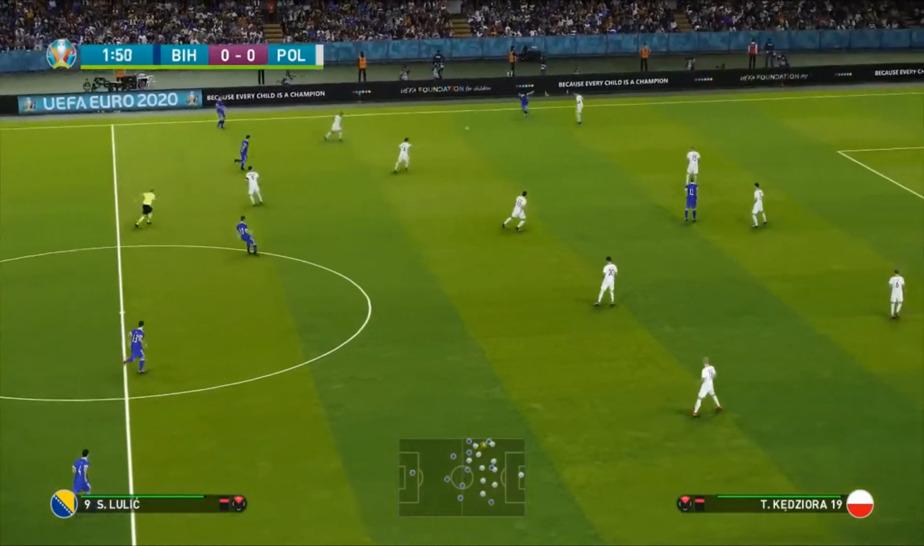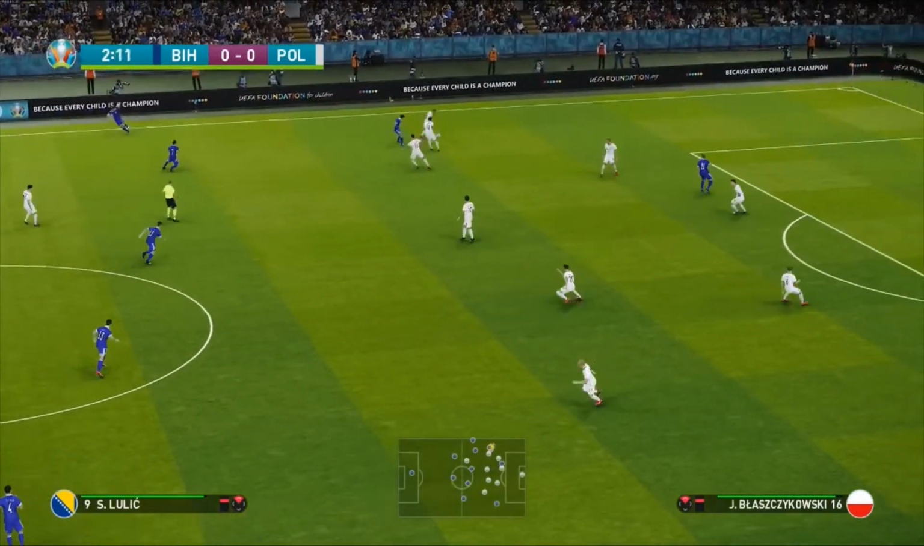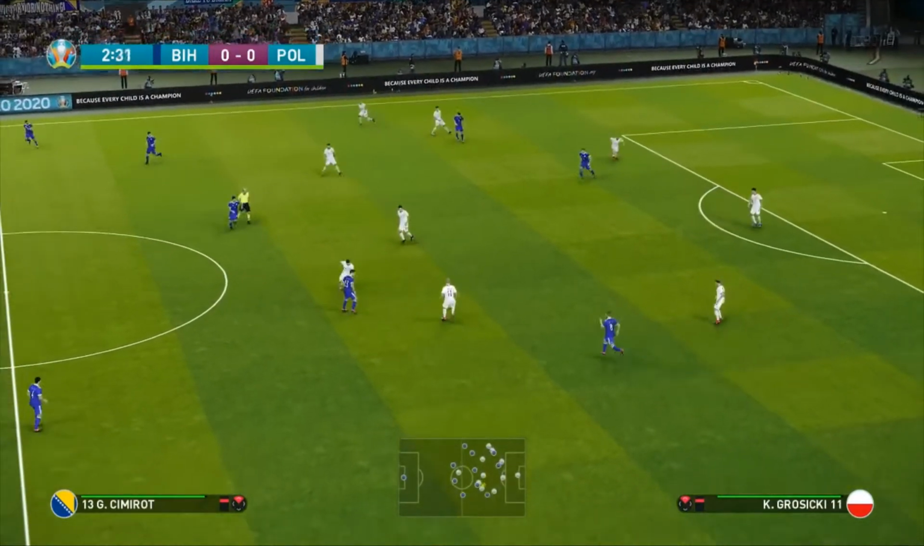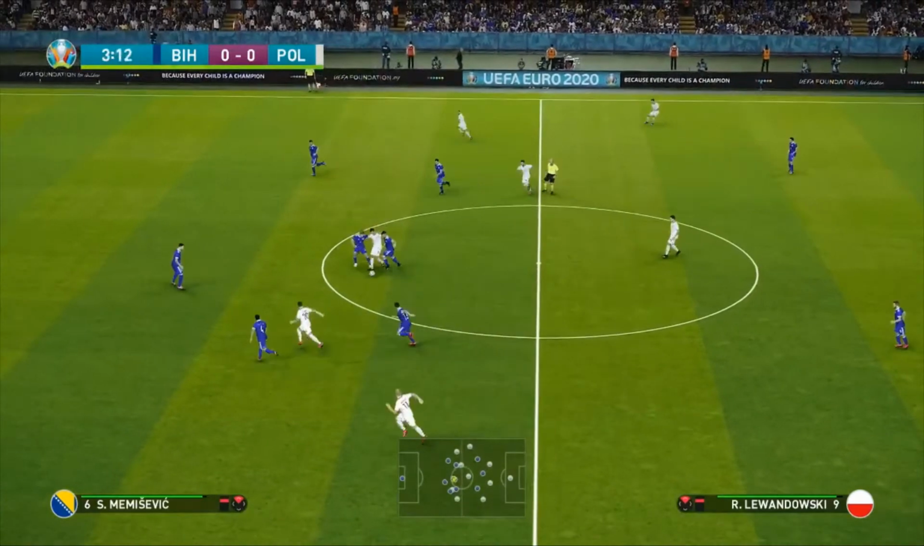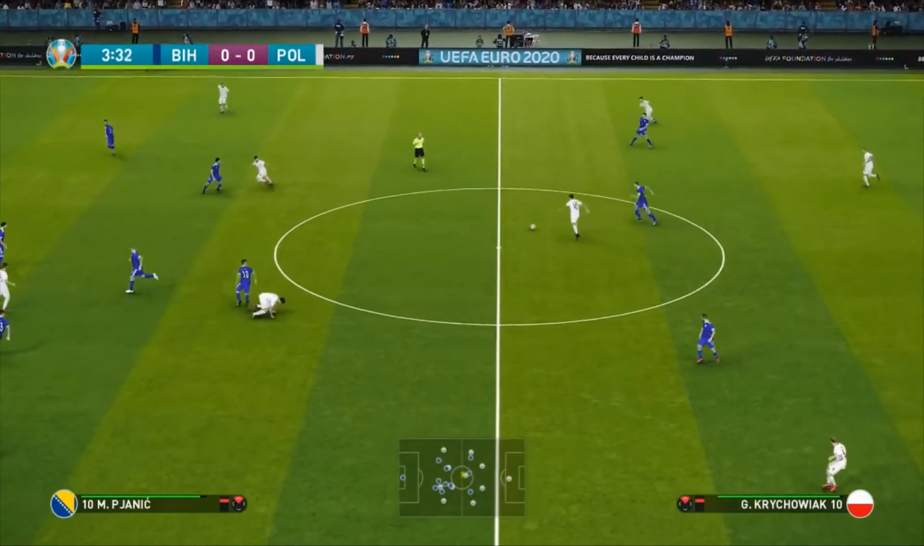They've faced off against each other only 3 times before in their history. Poland have never lost a game to the Bosnians. Will that happen today? Here's Lewandowski, who, of course, is going to be one of the star players for this Polish side.